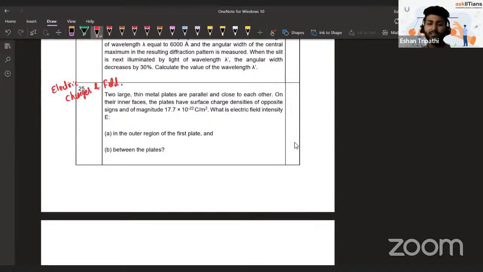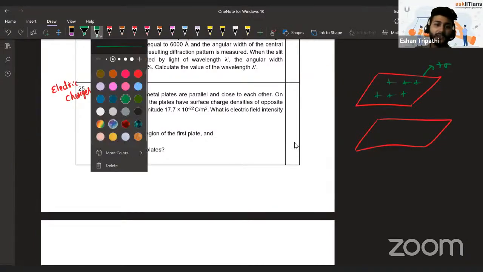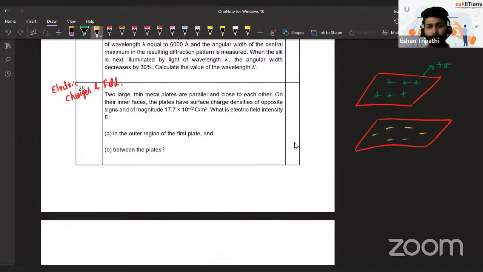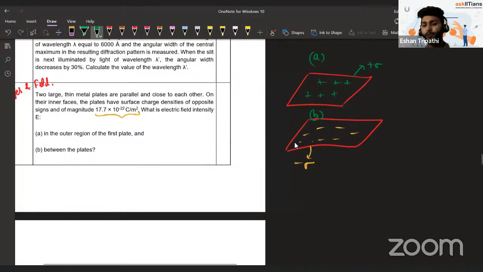If you see what they mention here, they try to make a capacitor. They take two thin metal parallel plates and they give the first one a positive charge density sigma, another one negative charge density minus sigma. So sigma's value is given. One is positive, other is negative. They are asking the electric field in the two regions, over here in region A and in region B. So what formula are we going to use here?